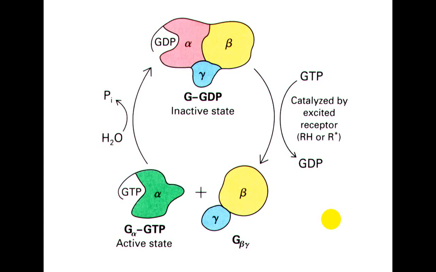So there are different G alpha proteins. It may be GS or GI or G0 or G12.